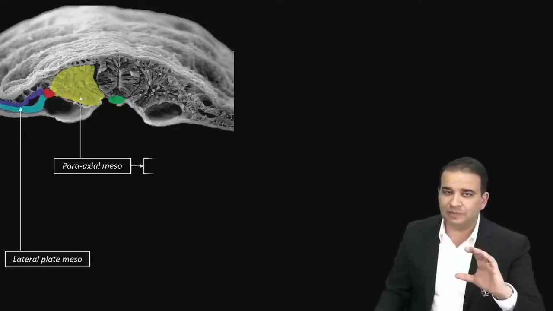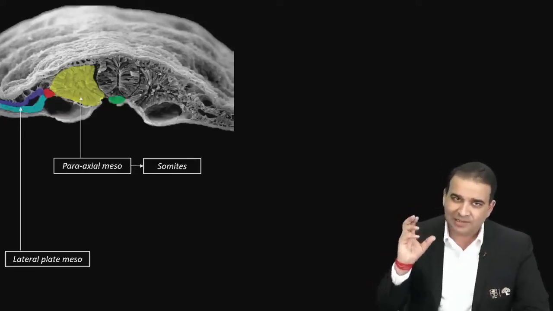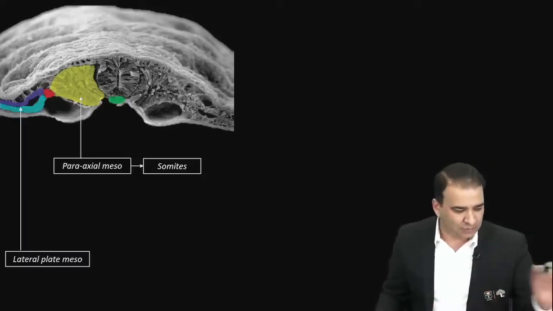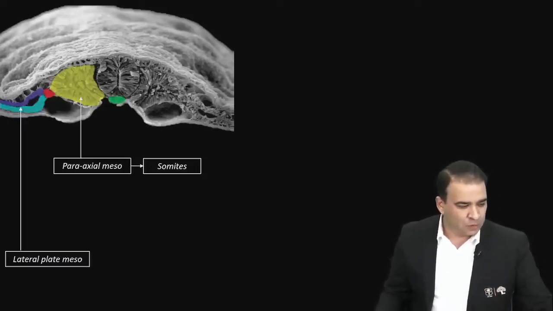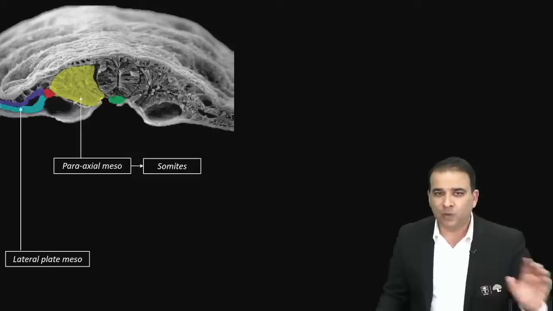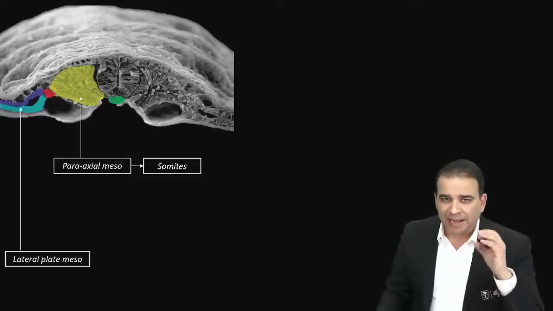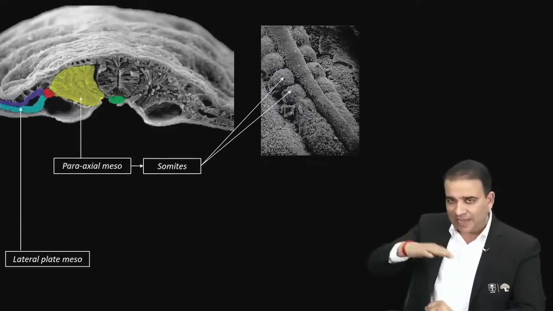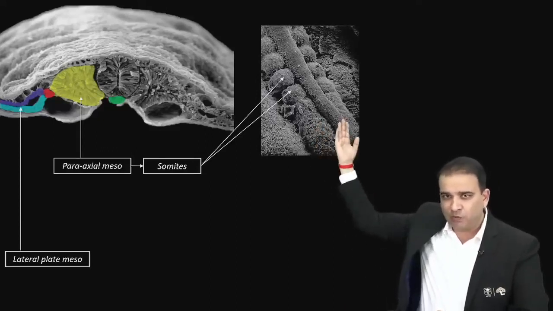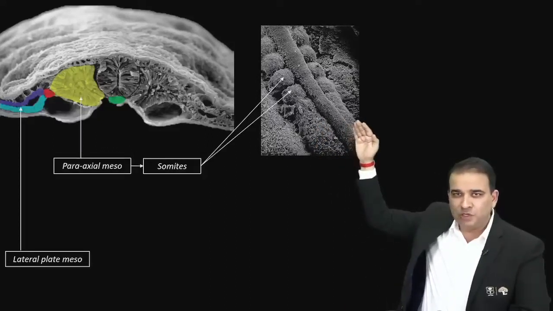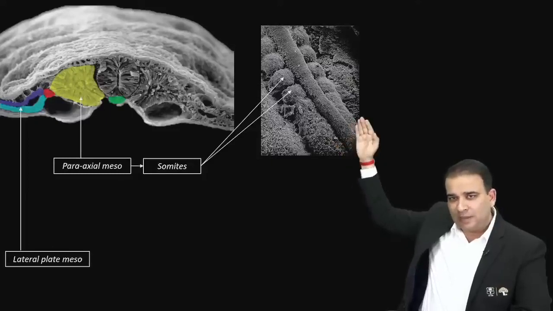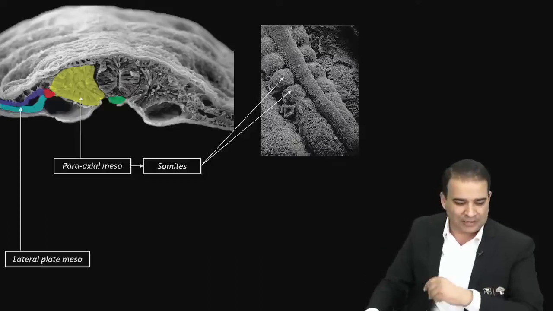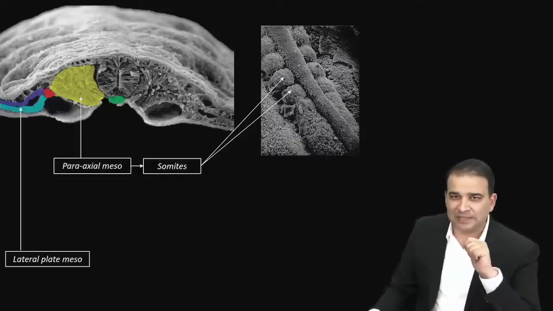Now this paraaxial mesoderm will form ball-like condensations along the entire length, and those are called somites. I'm sure you all have heard of the somites. So paraaxial mesoderm is the one which will give rise to the somites, and that's how the somites will look. Now that's a view from the dorsal aspect, from where the ectoderm is removed. Now imagine the ectoderm is removed from here. What you see in the middle is the neural tube. And looking at the paraaxial mesoderm on both sides, look at those ball-like condensations. Those are called somites.